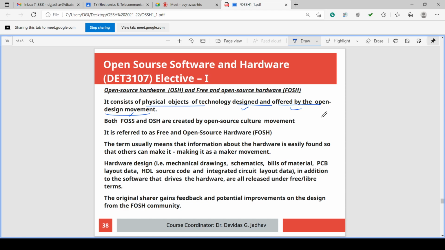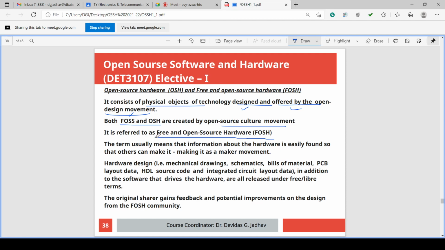Both FOSS and OSH are created by the open source culture movement, and it is referred to as free and open source software, as hardware.